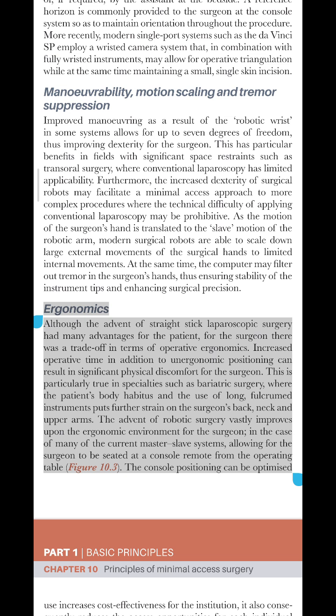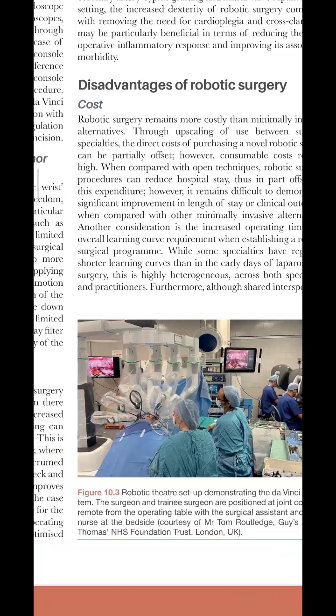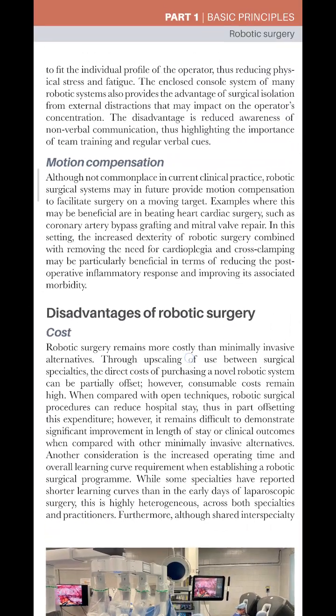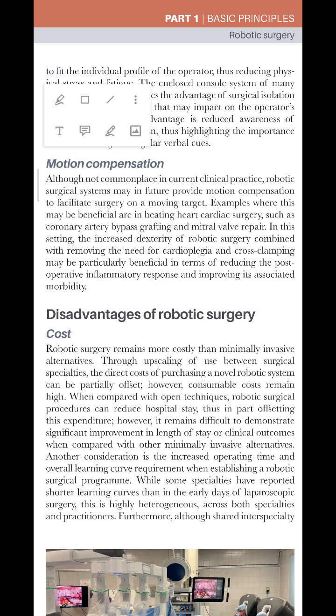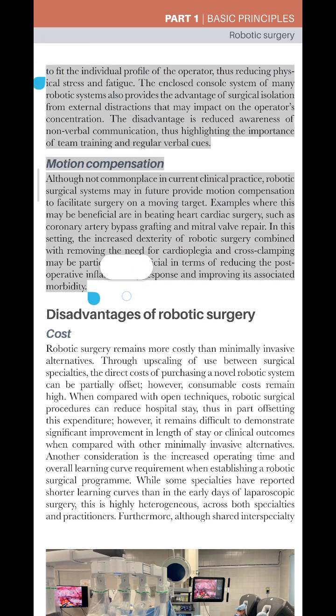The advent of robotic surgery vastly improves upon the ergonomic environment for the surgeon, in the case of many of the current master-slave systems, allowing the surgeon to be seated at a console remote from the operating table, figure 10.3. The console positioning can be optimized to fit the individual profile of the operator, thus reducing physical stress and fatigue.